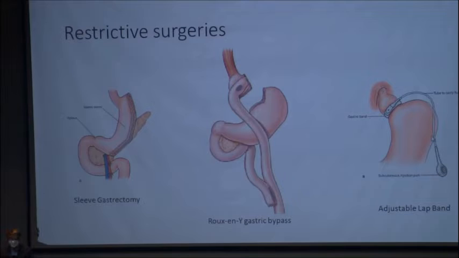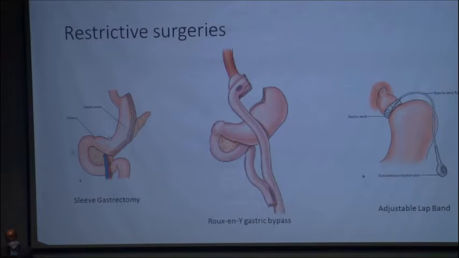The other is Roux-en-Y gastric bypass. As you can see in the second picture, in the Roux-en-Y gastric bypass, the capacity of the stomach is reduced and a Roux-en-Y loop is anastomosed to it. So the capacity of the stomach is very small. And third is adjustable lap band, where a lap band is placed around the stomach. It can be adjusted using a subcutaneous port.